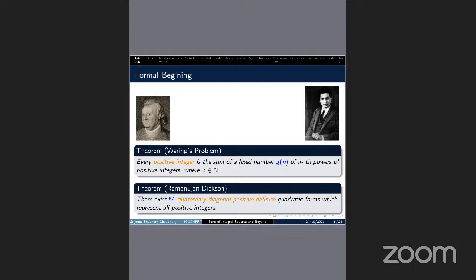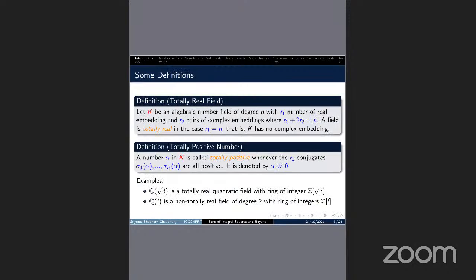Before proceeding in this direction, I will first give two definitions here. First, the totally real field. Suppose K is an algebraic number field, meaning it is a finite degree extension over the field of rational numbers, with degree n. If it has r1 real embeddings and r2 pairs of complex embeddings, then r1 plus 2 r2 equals n. And we say that K is totally real if it has no complex embedding, that is, if r1 equals n. And if there exists any complex embedding, then we say that the field is non-totally real.